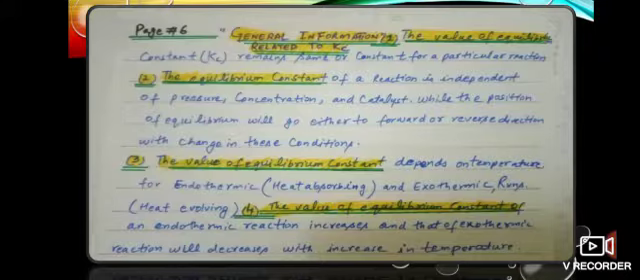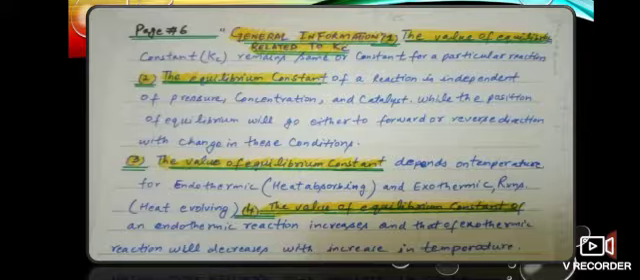Point number 3, the value of the equilibrium constant depends on temperature for endothermic and exothermic reactions. Endothermic reactions are those reactions in which heat is absorbed, while exothermic reactions are those reactions in which heat is evolved. So, if there is any change in temperature, the value of the equilibrium constant will also change. This is given in detail in your first year course.